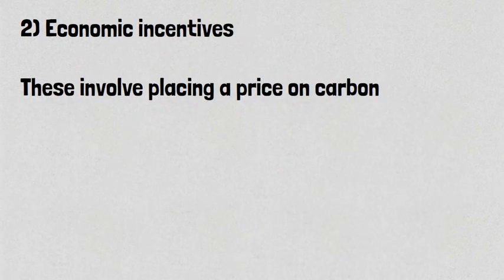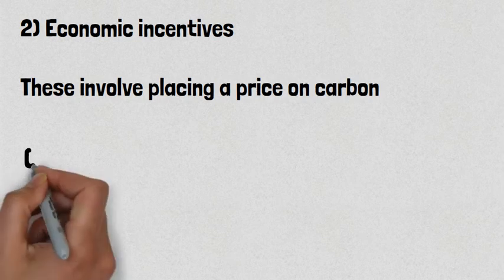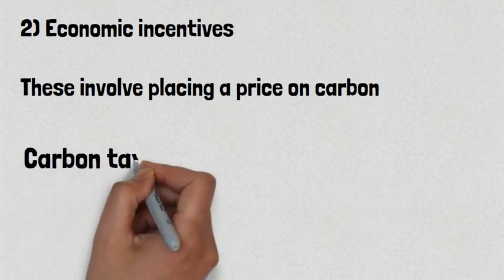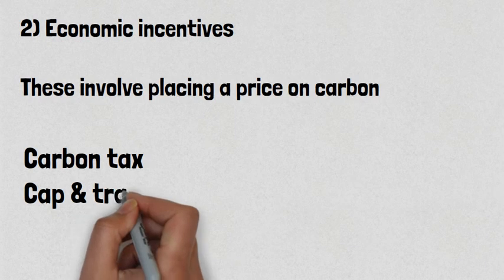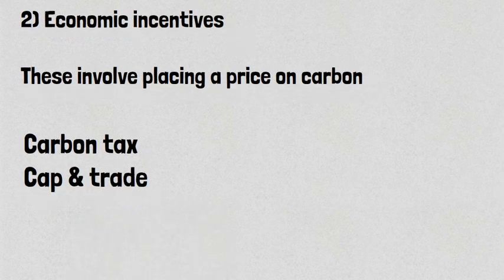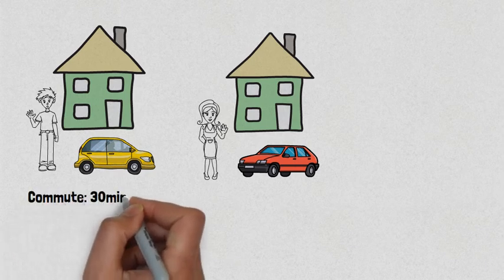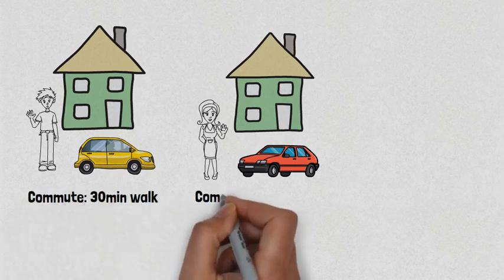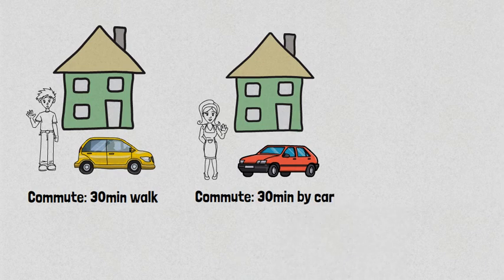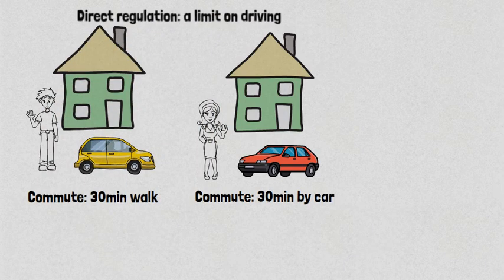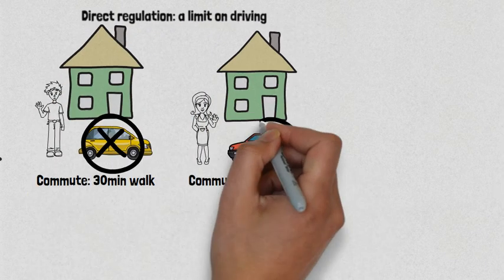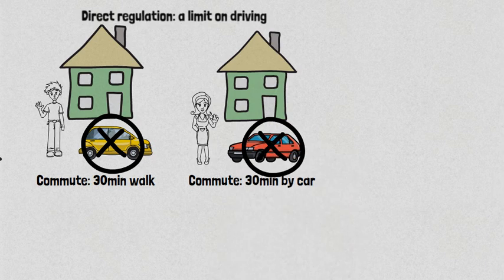Economic incentives involve placing a price on carbon through either a carbon tax or a cap and trade system. And why is this helpful? Well, let's think of an example. John and Jane are neighbours. John doesn't do much driving as he can walk to work, but Jane must commute 30 minutes by car to work. If, for example, a regulation were imposed tomorrow limiting the amount of driving we could do, this is forcing everyone to adjust their driving habits in the same way. That's easier for John than it is for Jane.